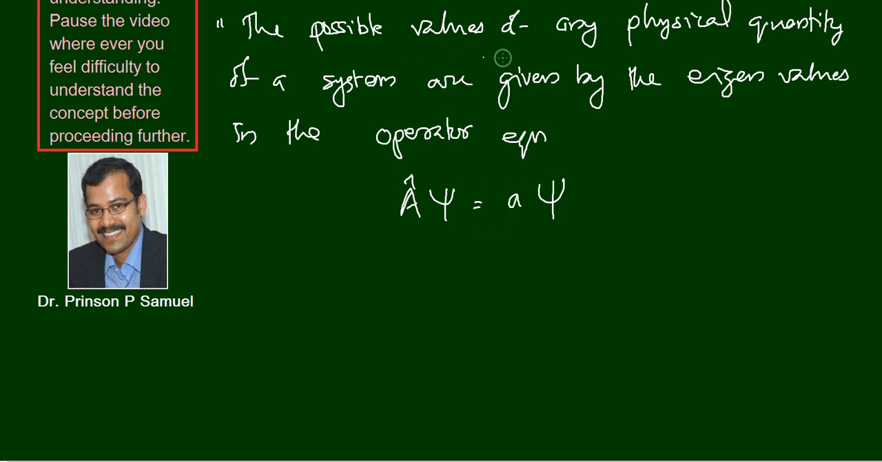So the possible values of any physical quantity, for example energy, momentum, angular momentum, whatever, of a system are given by the eigenvalues in the operator equation A cap psi is equal to a psi, where A cap is the operator corresponding to the physical quantity that we are measuring. Okay, psi is the eigenfunction of the system as stated in postulate 1.